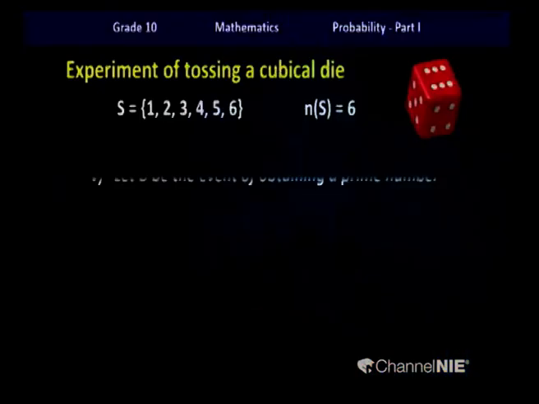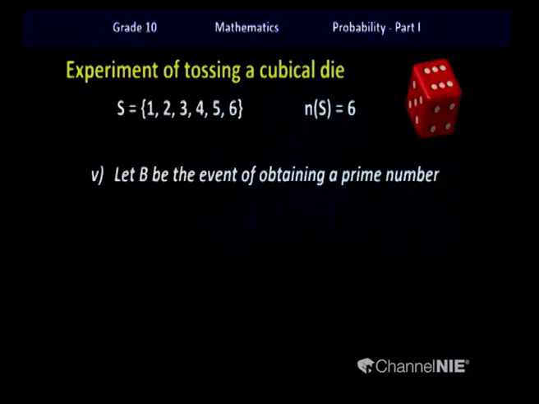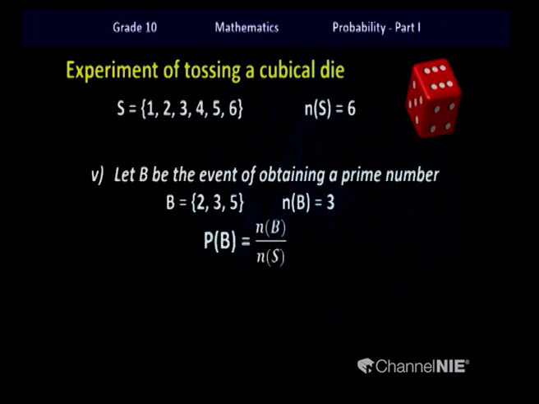But in probability, you are allowed to write any of these two answers. Okay, next look at the last part of that question. The last part describes an event B, the event of obtaining a prime number. In this sample space, we can identify 3 prime numbers: 2, 3, 5. So children, the event B has 3 outcomes. So probability can be calculated like this.